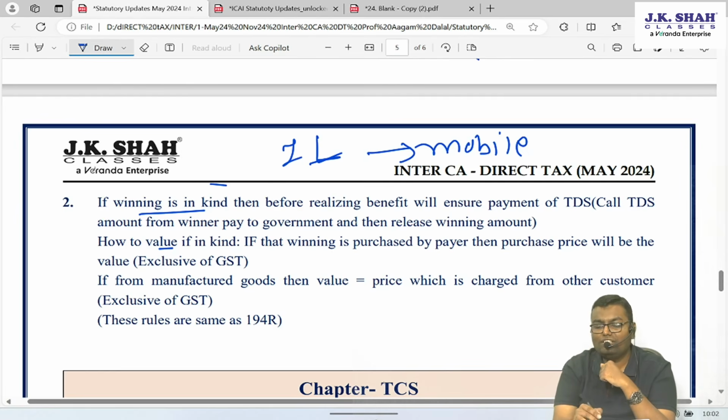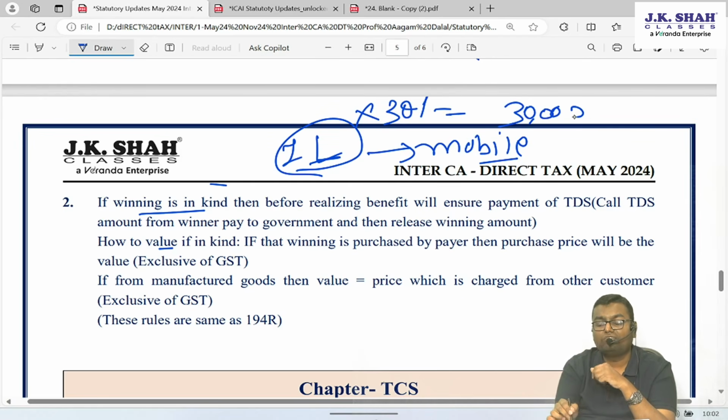So I know now that the value is rupees 1 lakh. Of that, 30% will become what? 30,000. First I have to call that winner, who gives me 30,000 rupees. I will deposit it as TDS under 194BA, and only then will I release this mobile phone to you.